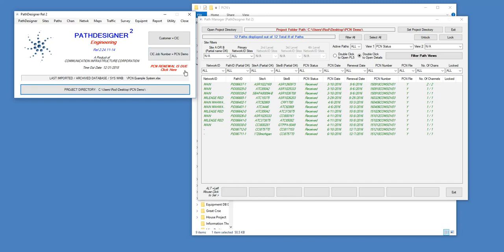Now before I show you details, you'll notice, I'll slide this across, in the main form you can see PCN renewal is due. Essentially the tool has looked at this renewal date, compared it with today's date, which is a year or two later, and it's realized we're way overdue. So it's raised this flag.